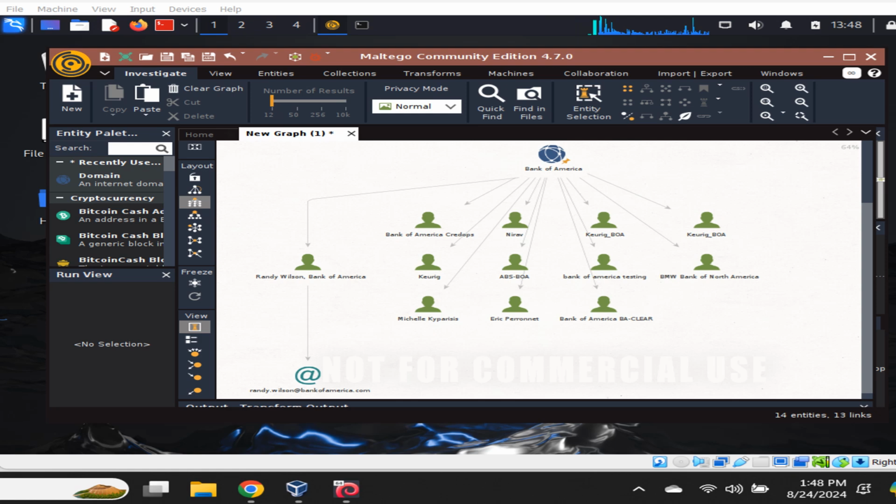Using Maltego on Kali Linux, I am able to investigate Bank of America by doing a search using all transforms. This reveals multiple individuals, including one Randy Wilson, who is a senior VP of Bank of America. This stage of an attack is reconnaissance.